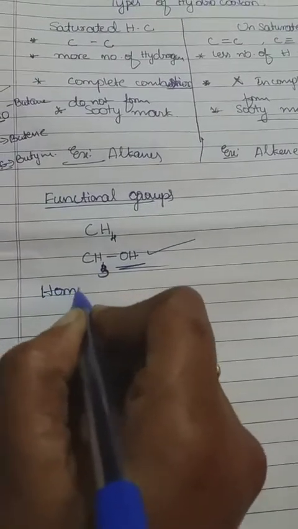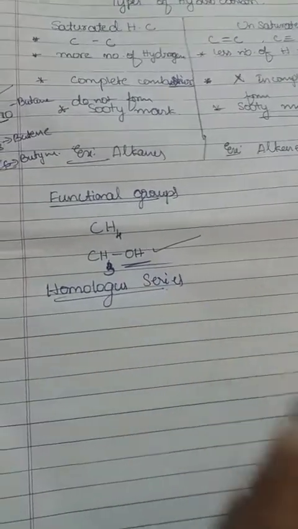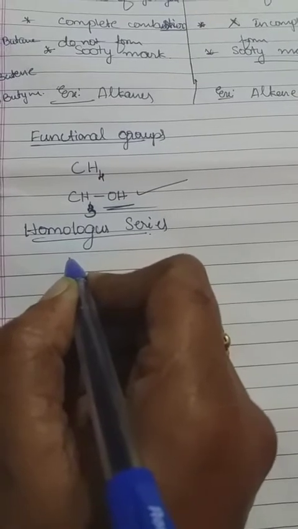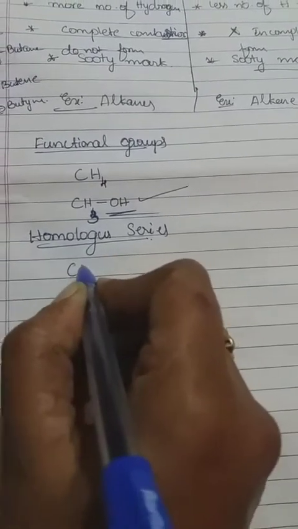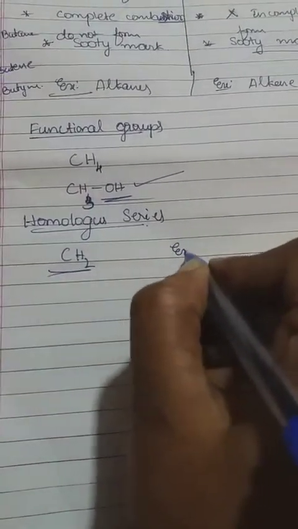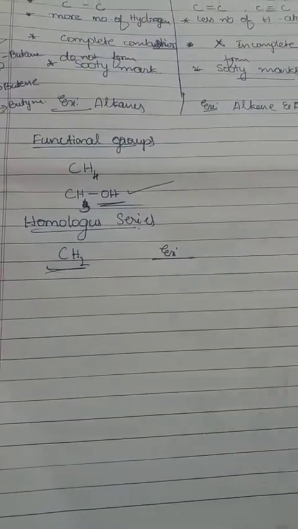What is a homologous series? Homologous series means hydrocarbon compounds with a general formula and similar chemical properties that differ by the CH2 group. I mean, hydrocarbon compounds that differ by the CH2 group are called the homologous series. So, to get the definition: the hydrocarbon compounds differ by the CH2 group, I mean the difference will be CH2. That is called the homologous series.